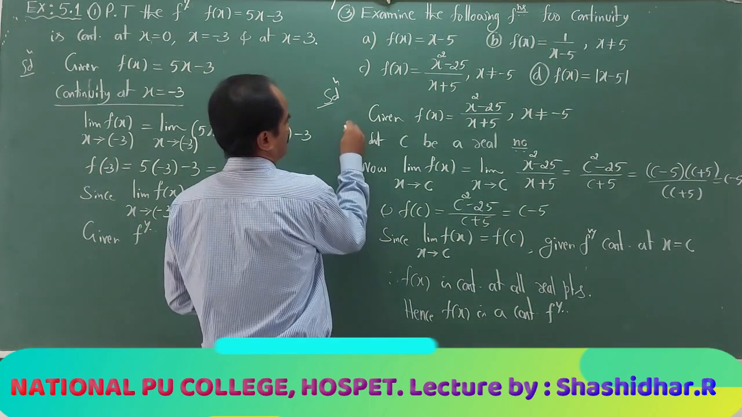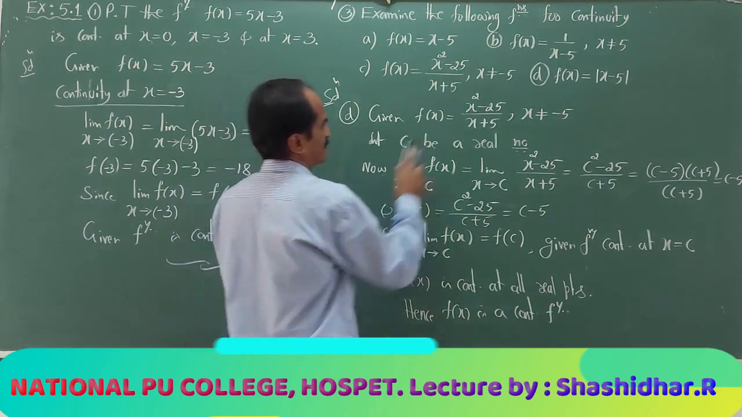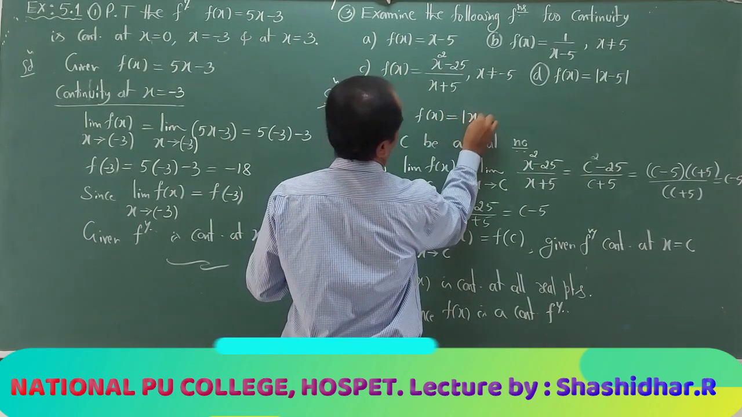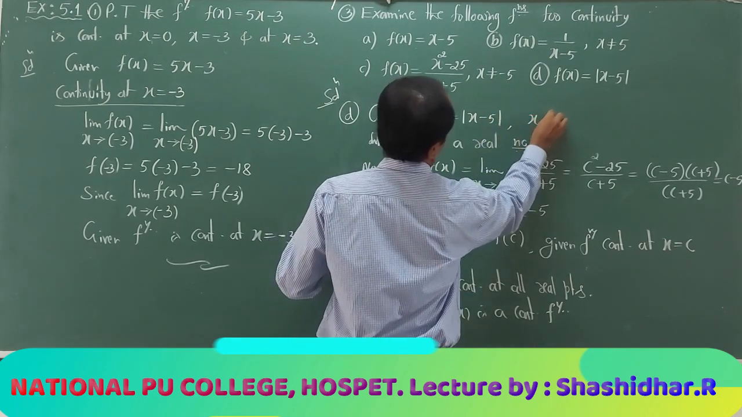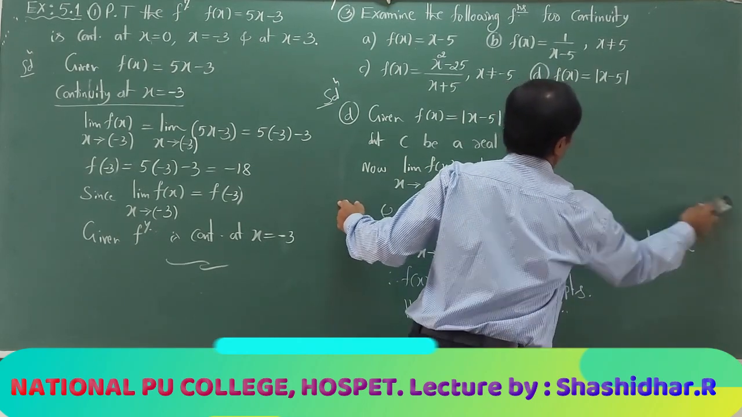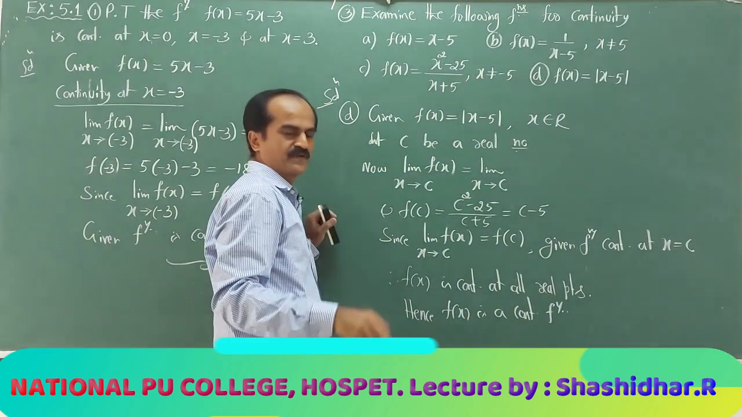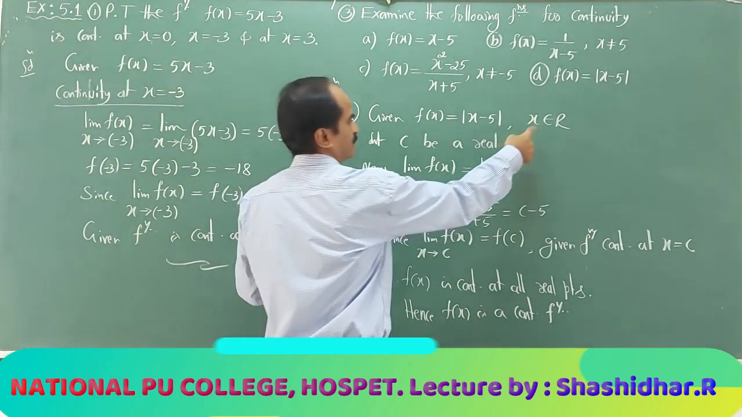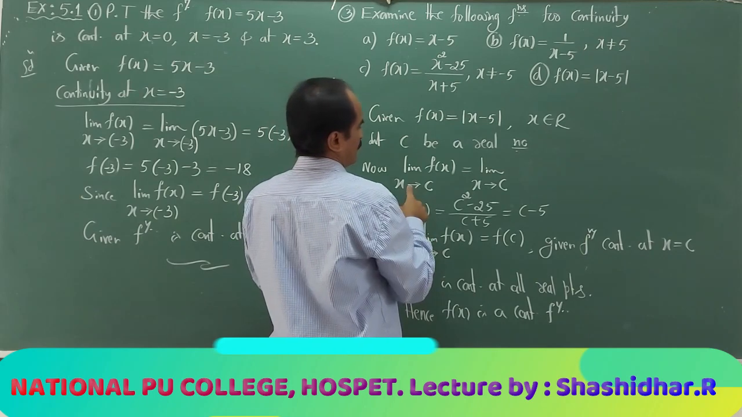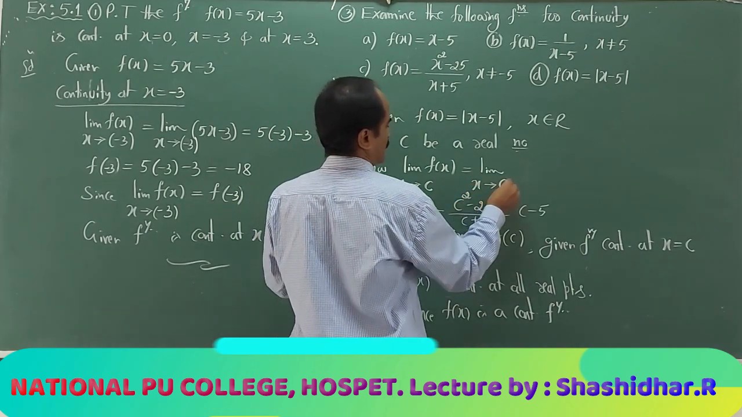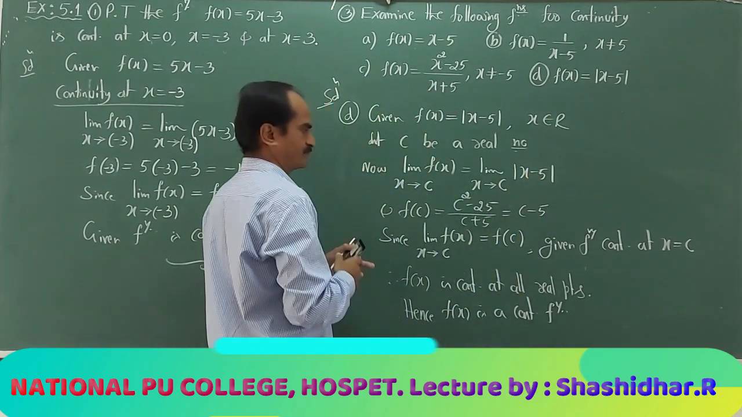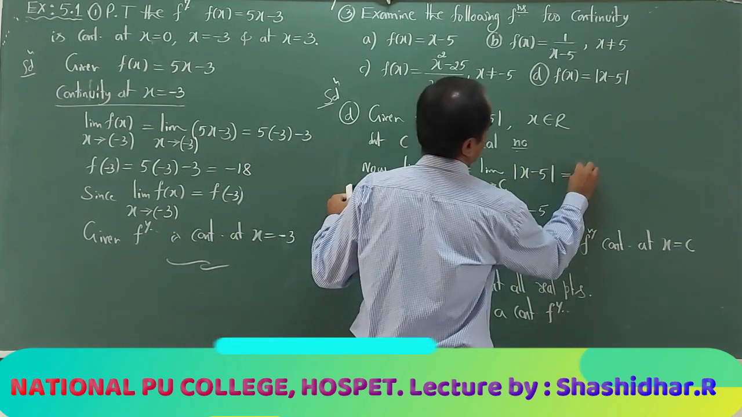Next, D. I hope you can complete that. f of x is modulus of x minus 5. Since modulus of x minus 5 is well defined at all real points, the domain is the whole real set. Let c be a real number. As x tends to c, the limit of f of x, modulus of x minus 5, is equal to modulus of c minus 5.